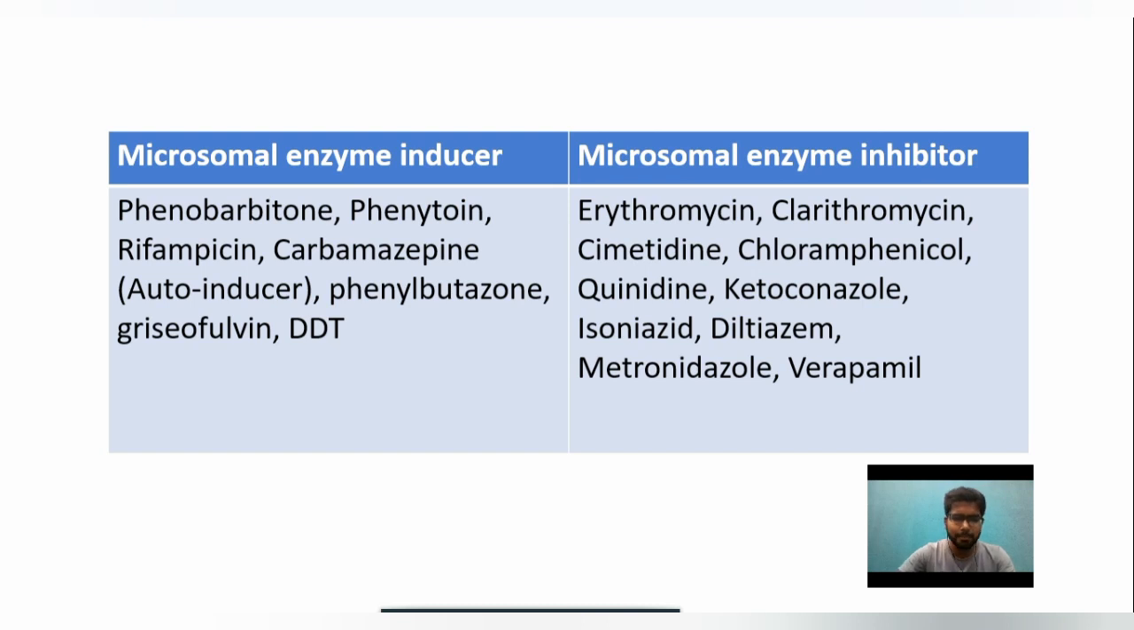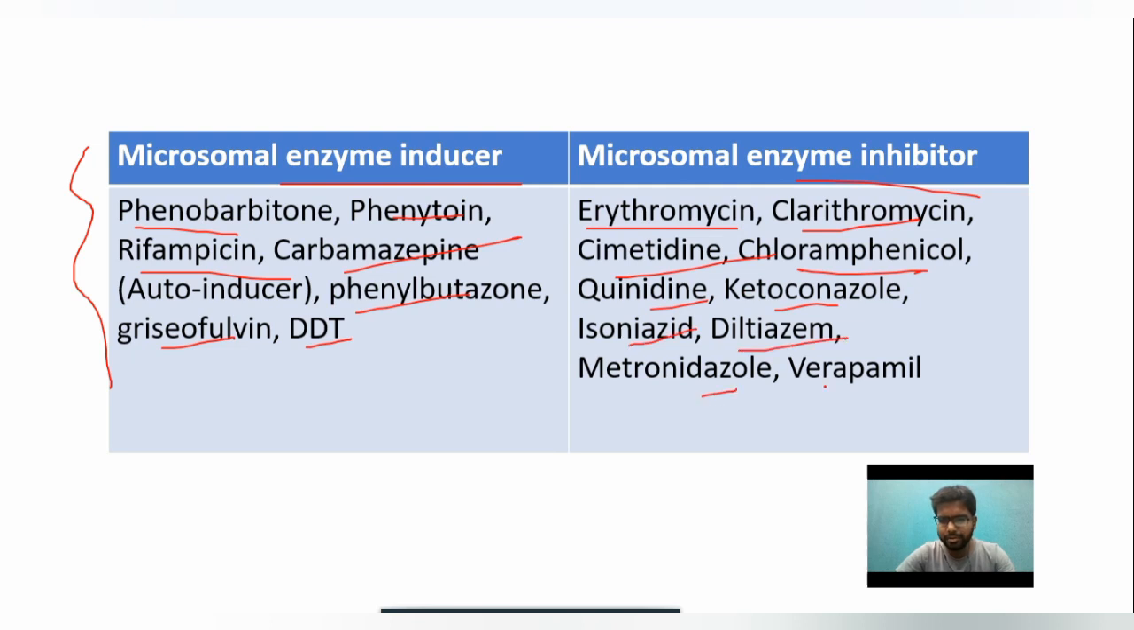Coming to the examples, these are the drugs which are microsomal enzyme inducers. Please remember the names of these drugs, it is very important: phenobarbital, phenytoin, rifampicin, carbamazepine, phenylbutazone, griseofulvin, DDT. And microsomal enzyme inhibitors are erythromycin, clarithromycin, cimetidine, chloramphenicol, quinidine, ketoconazole, isoniazid, diltiazem, metronidazole, verapamil. All these are the microsomal enzyme inhibitors.